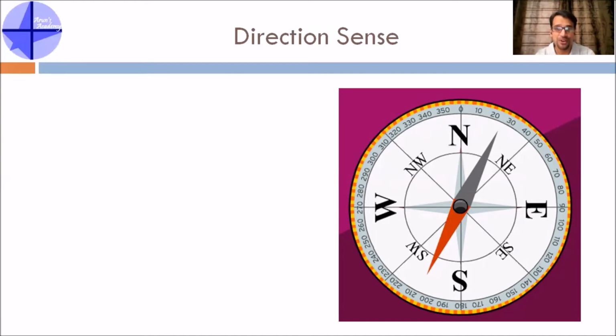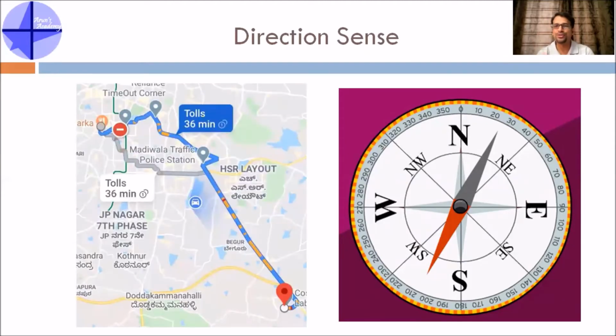If you want to be very strong in direction sense, you need to tell the seven directions if you know one. If I show you one direction and say this is east, you should be able to give all the other seven directions. That's the understanding you need to have. Plus, you all use Google Maps, right? When you are moving from south to north, left and right is very simple. But when you are moving from north to south, left and right are actually interchanged, right? So this is one understanding you need to have.